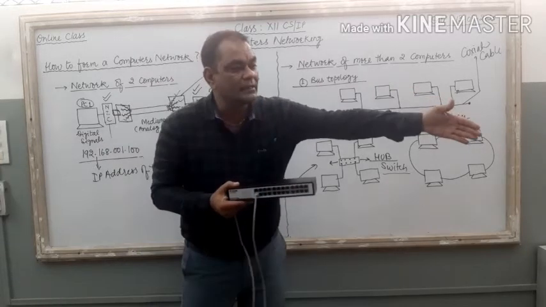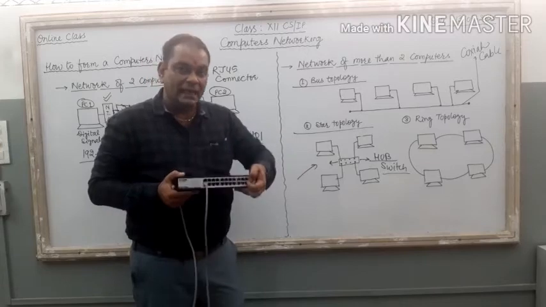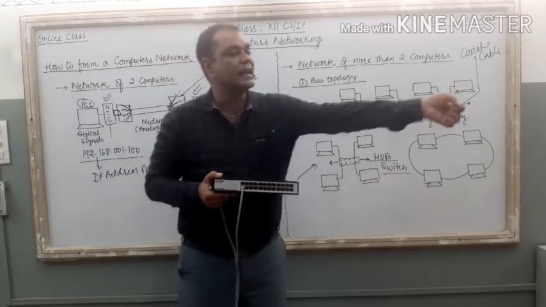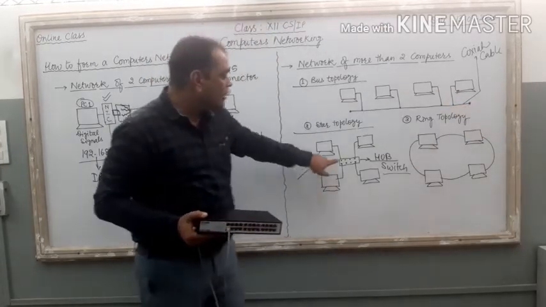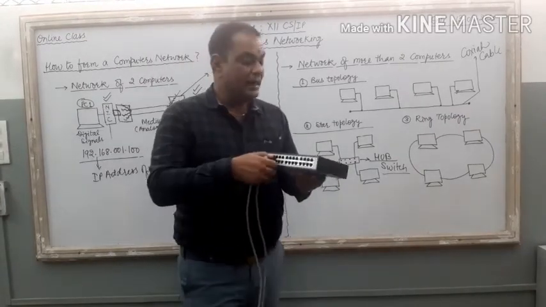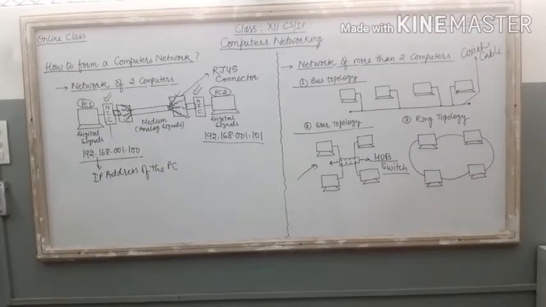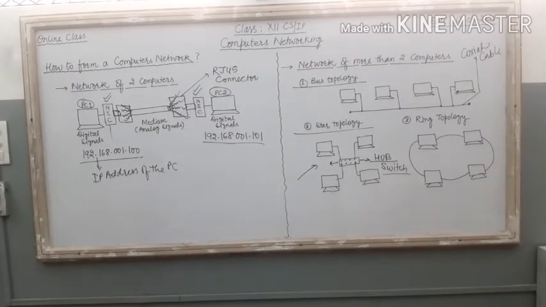If I want to connect the second PC, one more wire is required. One corner of the wire is there in the hub or in the switch, and the second corner is attached with the computer. It looks like this one here. The same diagram is implemented. It is known as star topology diagram.